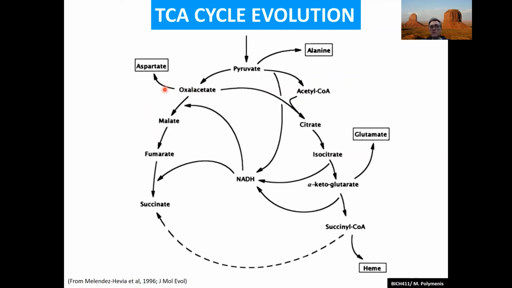So you generate the electrons on one side, you consume them on the other side, and this is actually very favorable thermodynamically. Remember, this particular reaction here from malate to oxaloacetate is not very favorable at all. So oxaloacetate going backwards, in the canonical TCA cycle, oxaloacetate is at very low abundance of all the intermediates. But if it goes in the other way, there is no problem, right? That's a favorable reaction. So this is sort of a self-sustained system where you get the electrons on one side and you feed them on the other side. So you are electron neutral and you get all your intermediates.